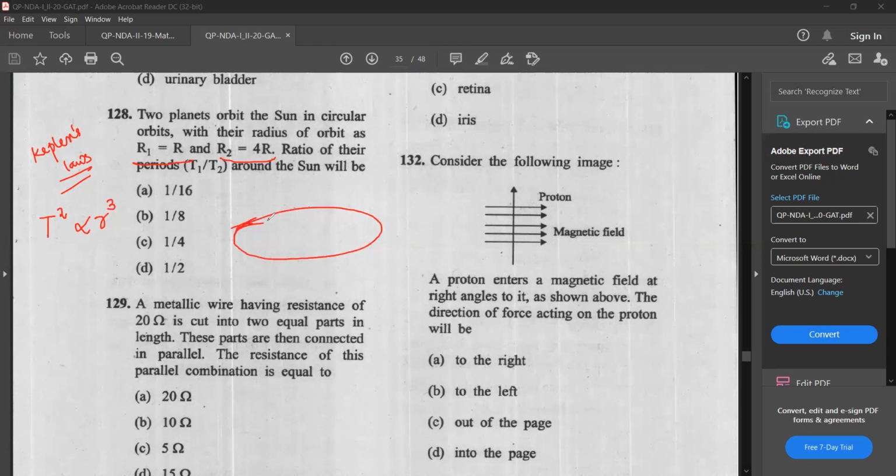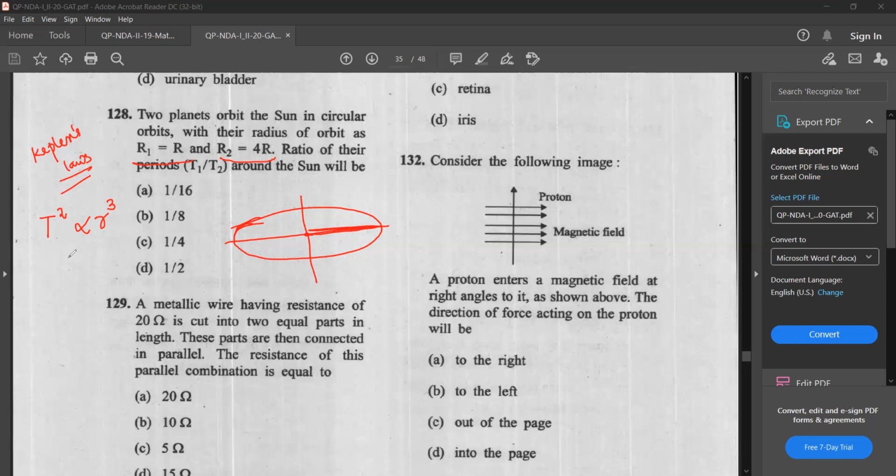So that's why they use the term semi-major axis. So semi-major axis means the radius part, isn't it? So Kepler's law states that the square of the time period is proportional to the cube of the semi-major axis.